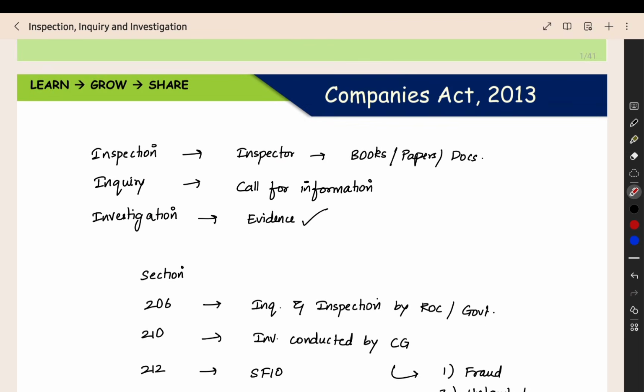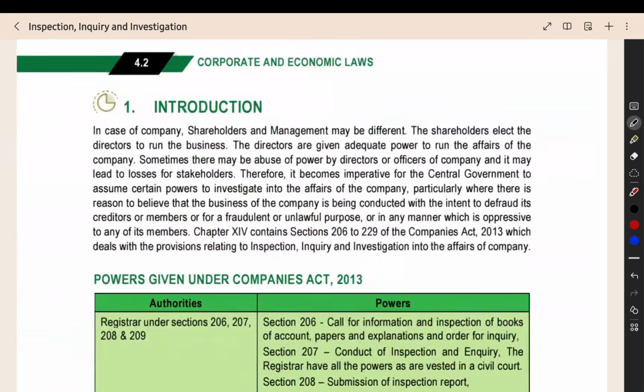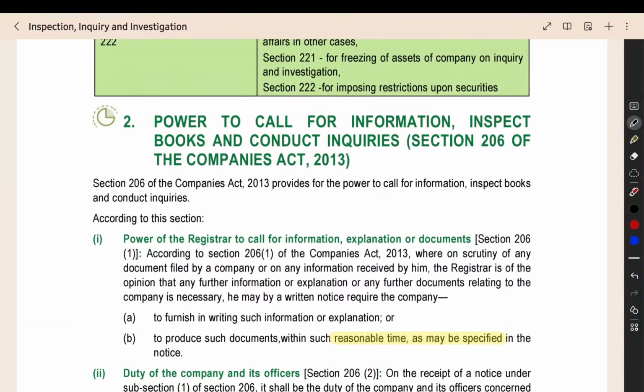We are having the inquiry, inspection, investigation. Under these sections, importantly, we are having. Other than this also, we are having many sections. But these are the most important sections in this chapter. Now, first we can see, in this chapter we are having various sections, and for some sections I have the charts. From the flow charts, we'll be seeing some sections, and the remaining sections we'll be seeing from the study material itself. So for section 206, we are having the chart, so we can see that from the chart.